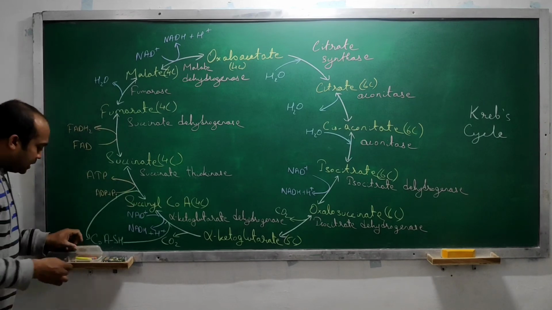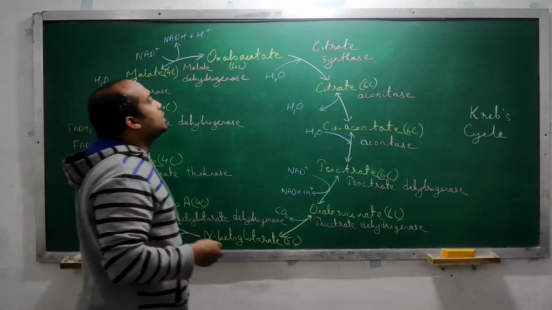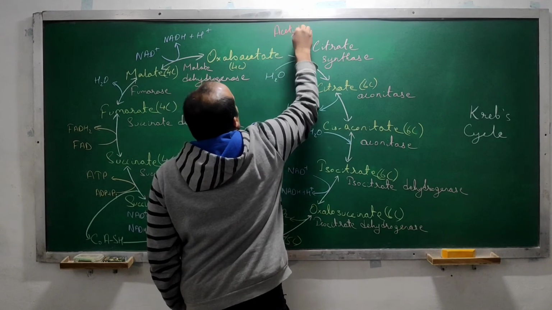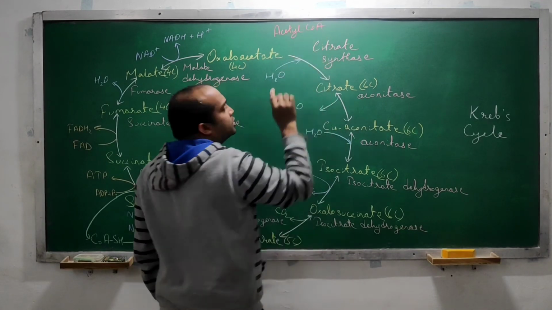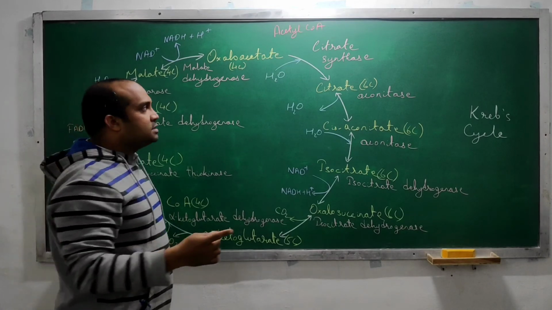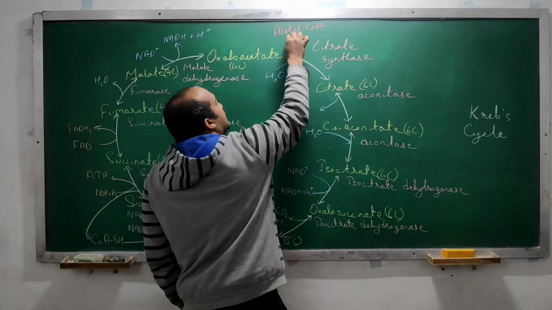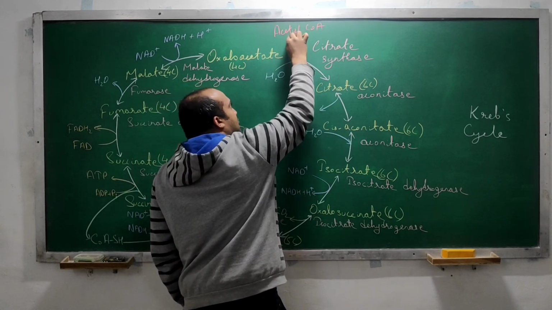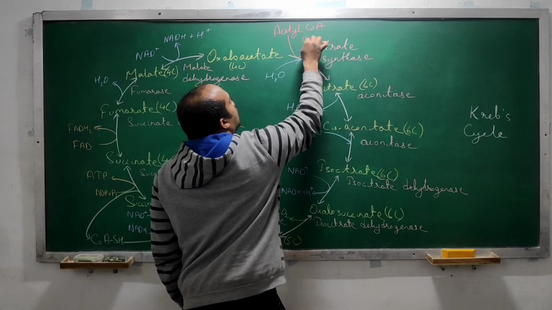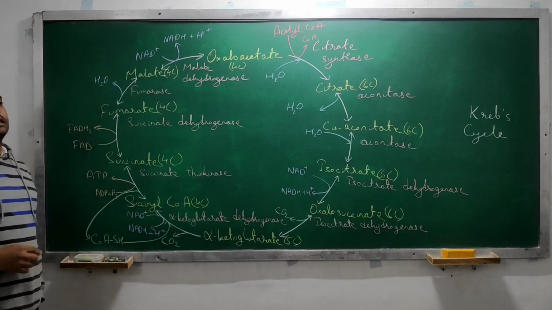Understood? One more thing, that is addition of acetyl CoA. Acetyl CoA is produced from pyruvate. Pyruvate is a result of the glycolysis process, and acetyl CoA is produced from pyruvate. From this acetyl CoA, the acetyl group is added, and CoA is removed from this process.